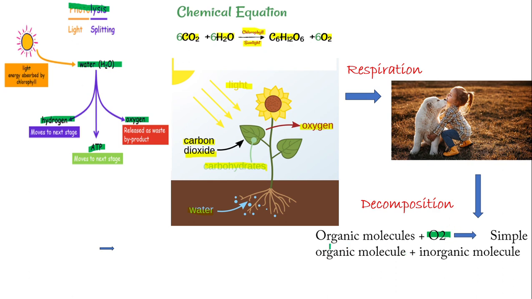Here you can take simply the example of organic molecules as carbohydrates, and carbohydrates will react with the oxygen, for example, and change into glucose, and the inorganic molecule will be carbon dioxide, and this carbon dioxide will enter into the atmosphere and then be used in the process of photosynthesis.